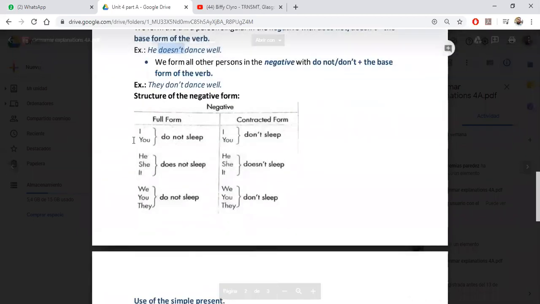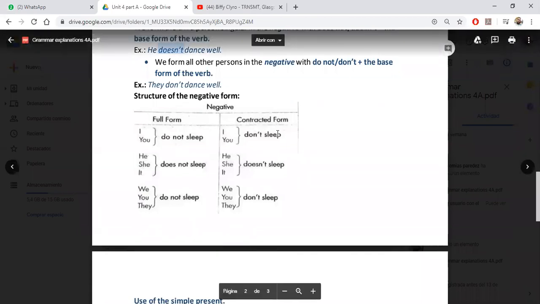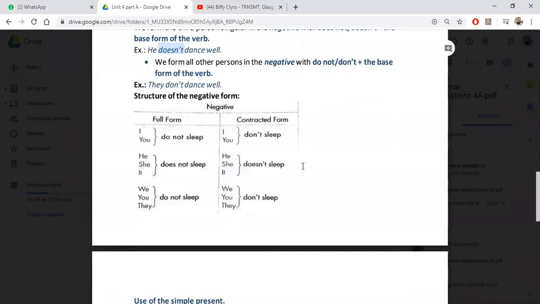So the negative, the full form: I do not sleep, you do not sleep. The contracted form: I don't sleep, you don't sleep. And you continue with the others the same way. You see, third person does not sleep, doesn't sleep. Cool.